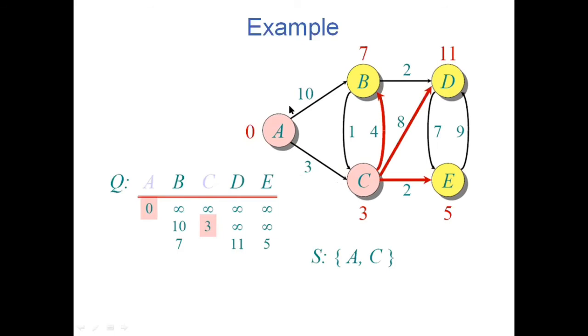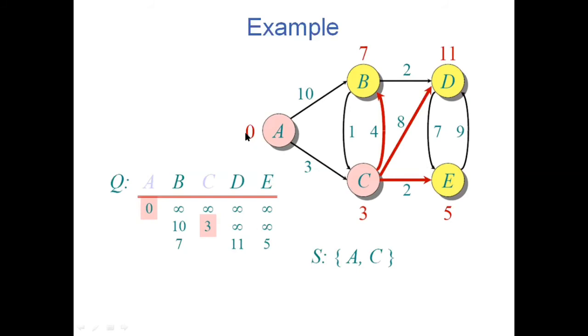So the initial weight of B was 10. Now if I am going through this path, what should be my weight? That is 3 plus 4, that is 7. So I have updated the weight of B to 7. Now I should see D. D has the weight as infinity. Now if I go through ACD, what should be my weight? 3 plus 8, that is 11. So I have updated D with 11.